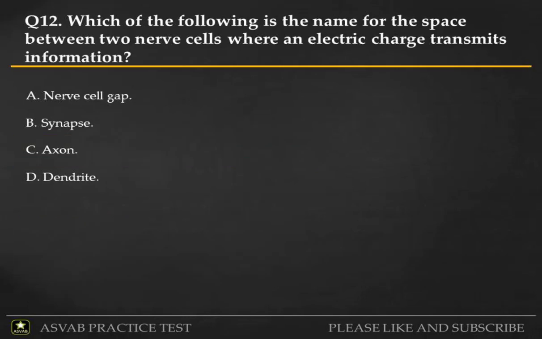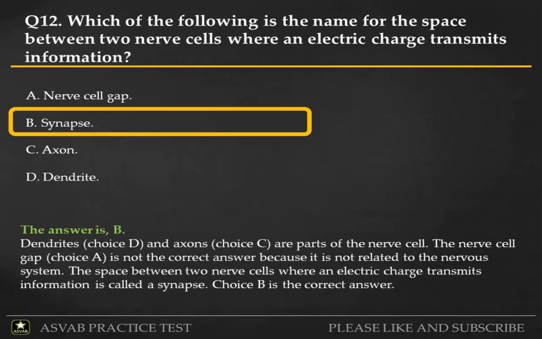Q12. Which of the following is the name for the space between two nerve cells where an electric charge transmits information? A. Nerve cell gap. B. Synapse. C. Axon. D. Dendrite. Answer is B. Dendrites, choice D, and axons, choice C, are parts of the nerve cell. The nerve cell gap, choice A, is not the correct answer because it is not related to the nervous system. The space between two nerve cells where an electric charge transmits information is called a synapse. Choice B is the correct answer.